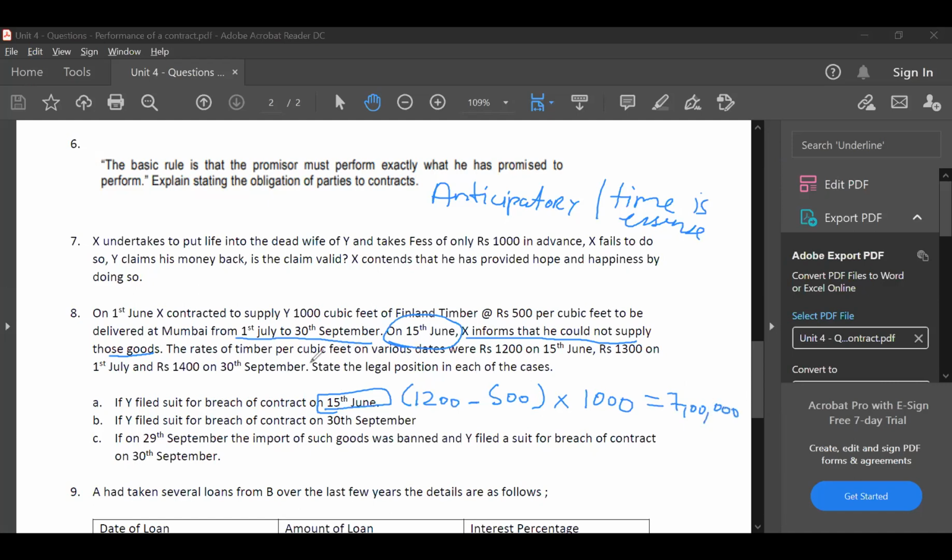Have you all understood the first part, guys? Only the first part of the question. 7 lakhs will be the amount of damages in the first case. Have you all understood this? Just type yes if you have understood.